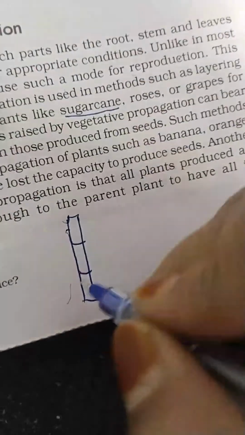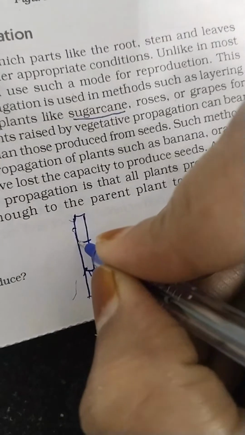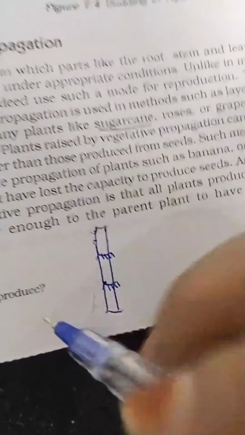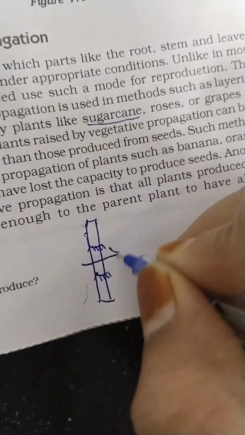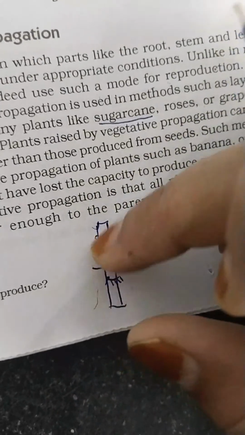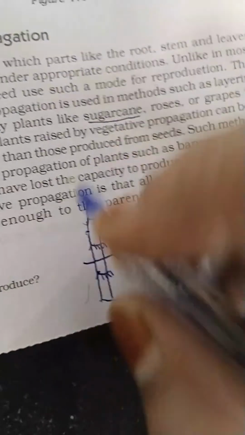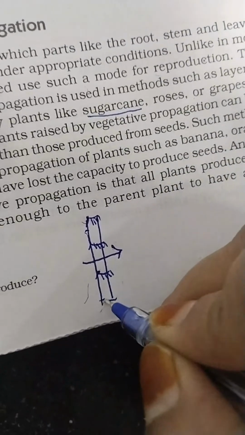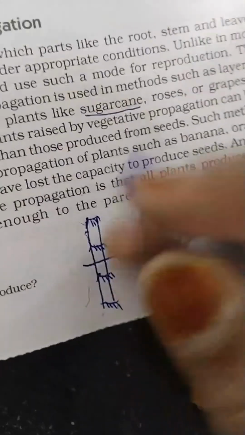Along with this stem, some aerial roots are also present at the nodes. What the farmers do is cut along the internode, and now these segments or parts each have an individual. How I'm telling two, it can be four. Why not four? See, here also roots are present, here also the roots are present. But sometimes they are doing only two or sometimes they are doing it as four.